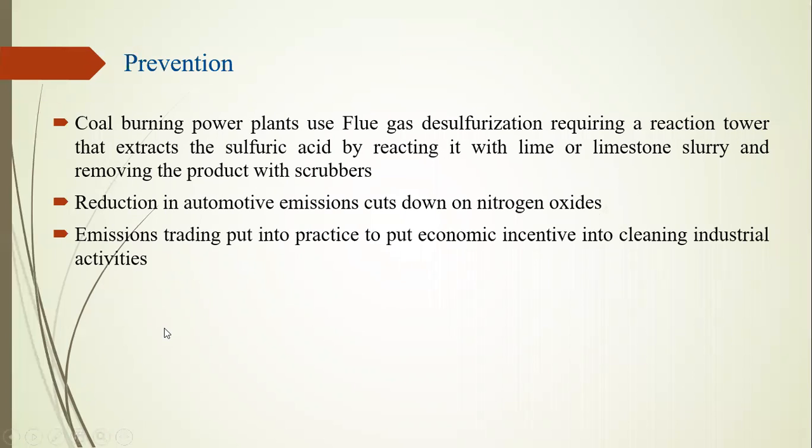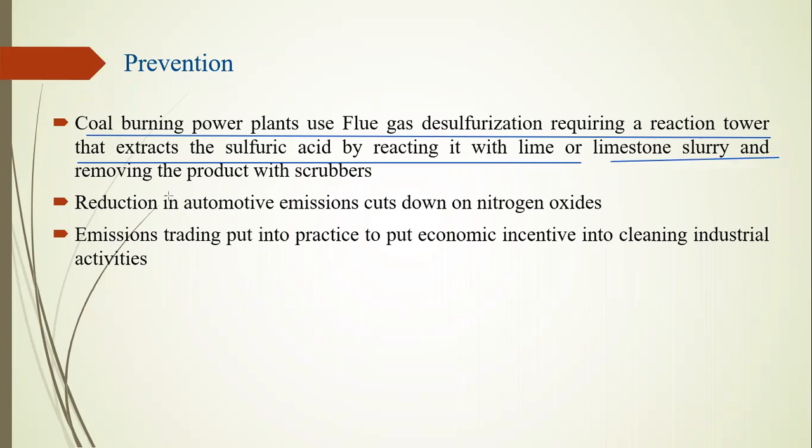Prevention: what type of prevention do we have to take to reduce acid rain? Coal burning power plants use flue gas desulfurization, requiring two reactor towers that extract the sulfuric acid by reacting it with lime or limestone slurry and removing the product with scrubbers.